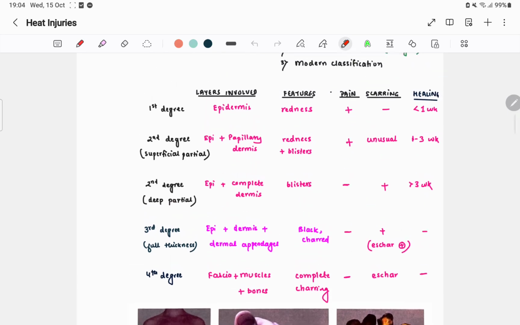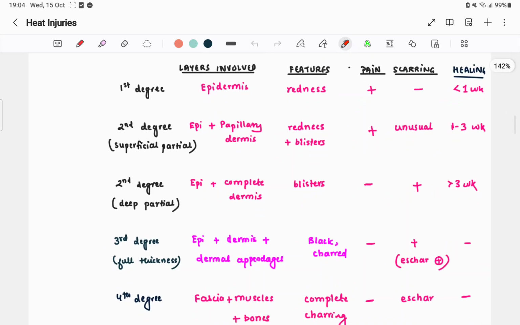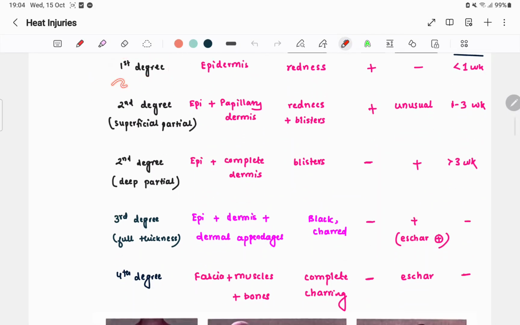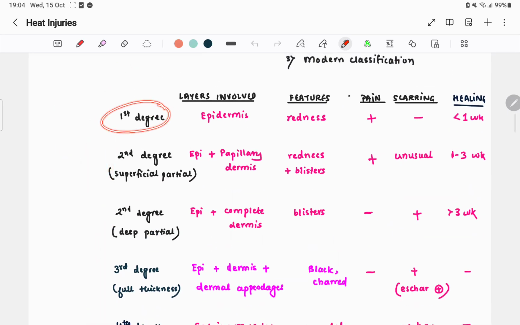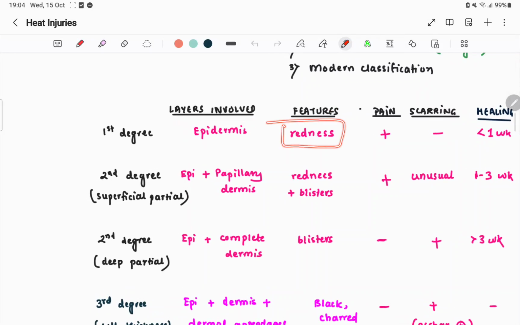Very easy, just pay attention to this table. It's not as difficult as it looks. Look at this, first degree burn. Remember, whenever we are moving down, the severity is increasing. First degree burns only involve the epidermis. There is only redness. Pain will be there, yes, pain will be there.